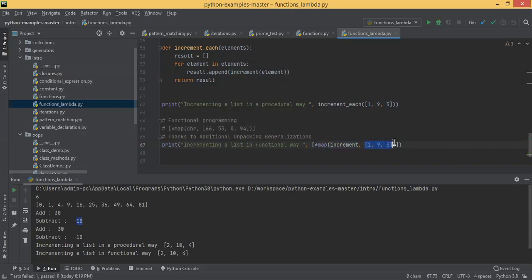That means this increment function will be applied to each and every element: 1, 9 and 3. And then you are converting that. The star operator is an unpacking operator, so it will actually unpack the elements. You first apply the increment function to each and every element, then you unpack the elements and wrap them inside a list with square brackets. So it will create a list of 2, 10, 4.